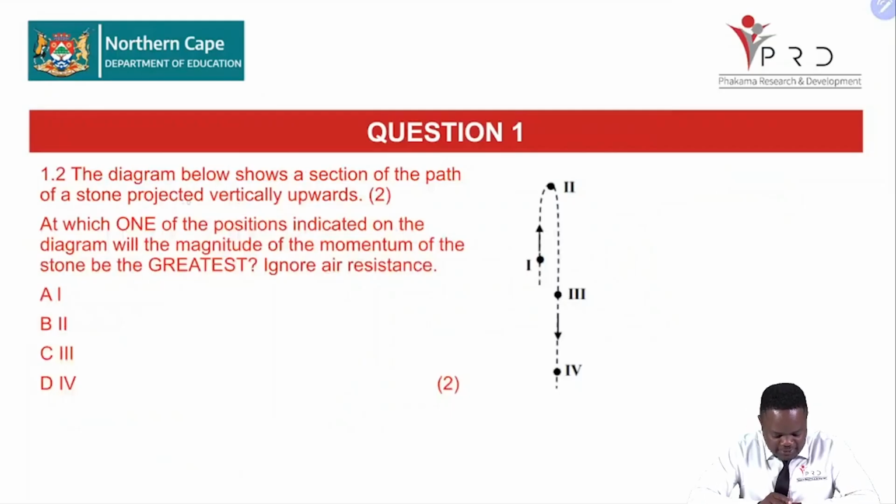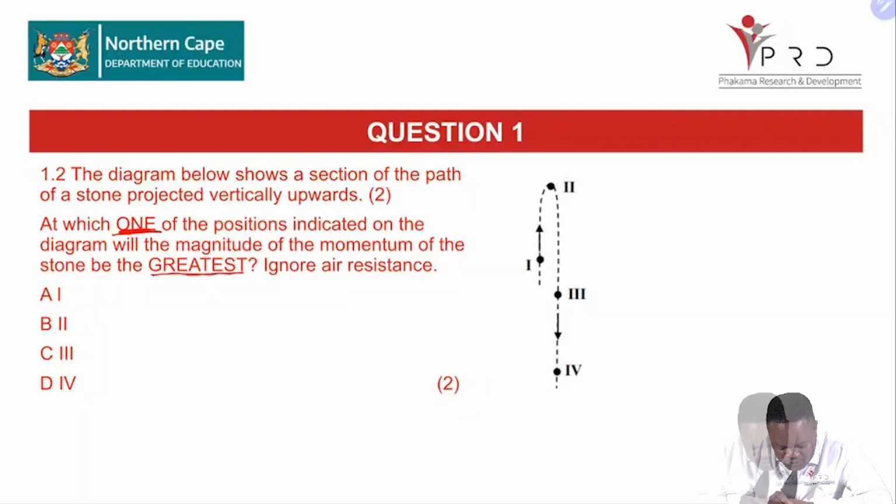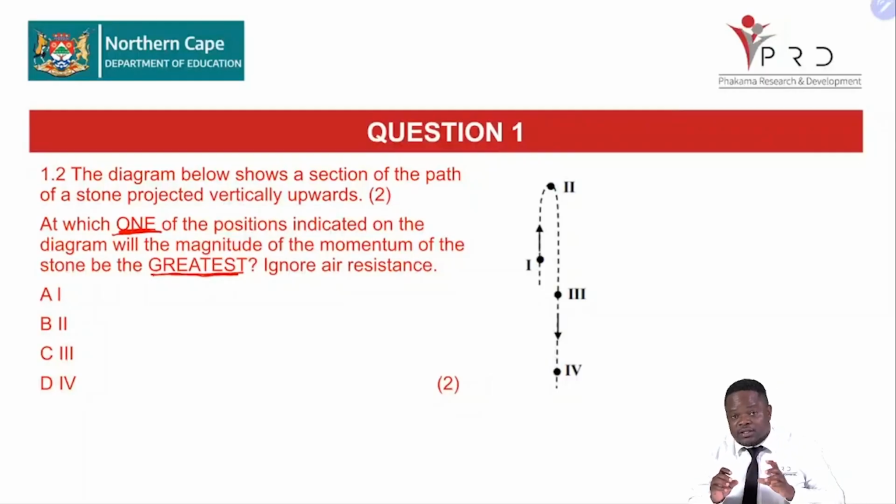Now, the diagram below shows a section of the path of a stone projected vertically upwards. So you can see it is thrown vertically upwards from point 1. It goes through point 2, point 3, and point 4. Then, at which one... always take note of the words that are put in uppercase.